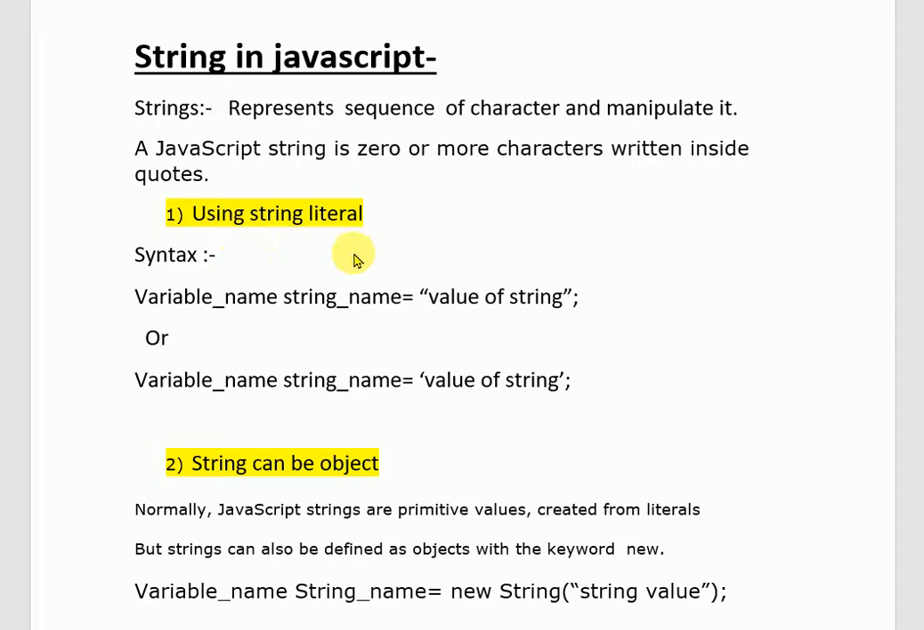So we can use strings in two ways in JavaScript: using a string literal, where we normally define a string, and a string can be an object. Normally JavaScript strings are primitive values created from literals, but a string can also be defined as an object with the keyword new. This is the syntax of a string as an object.